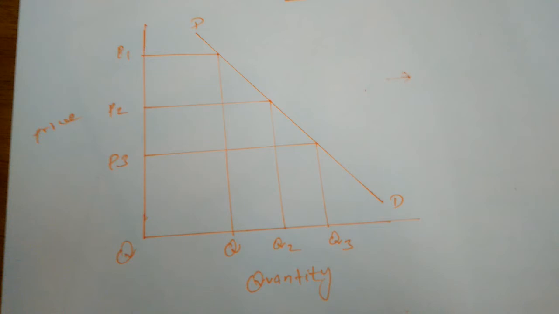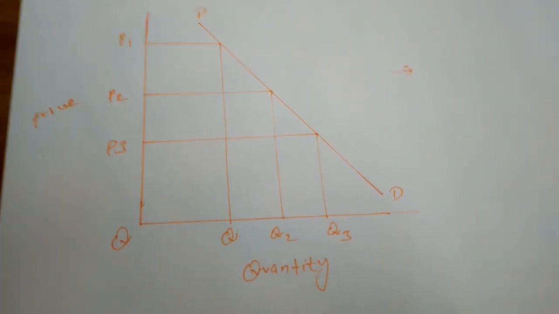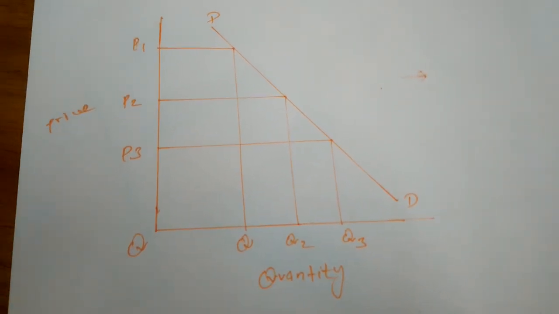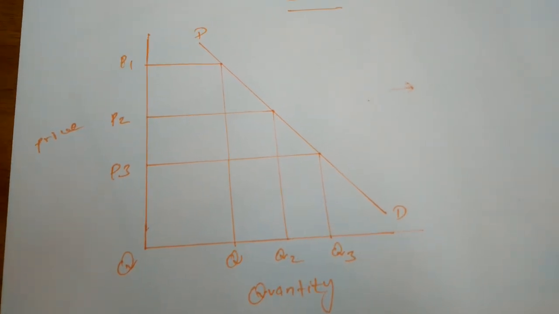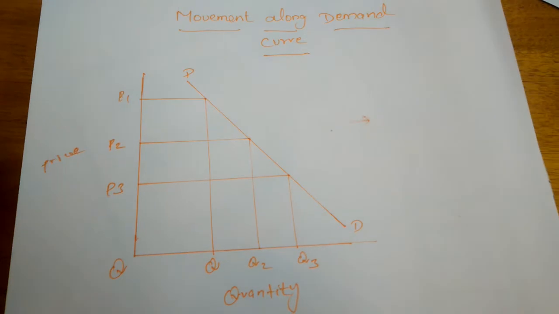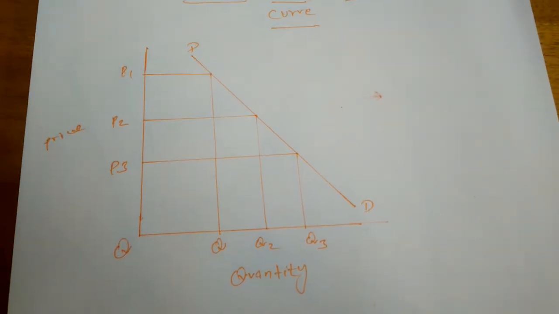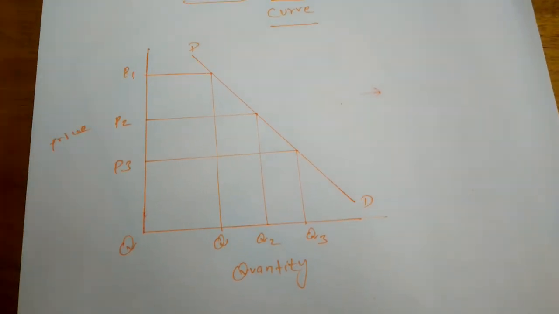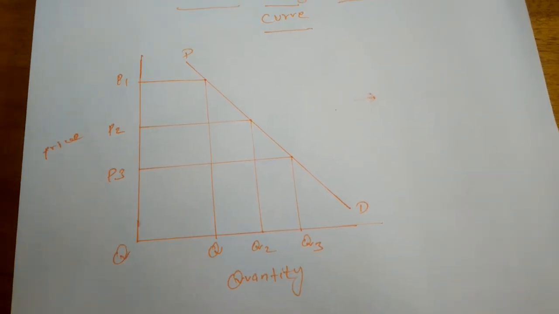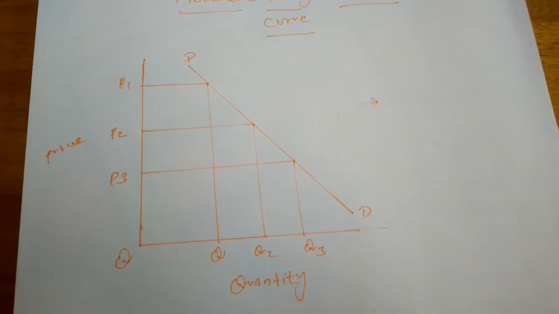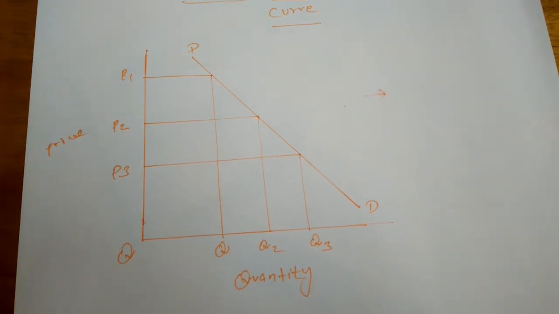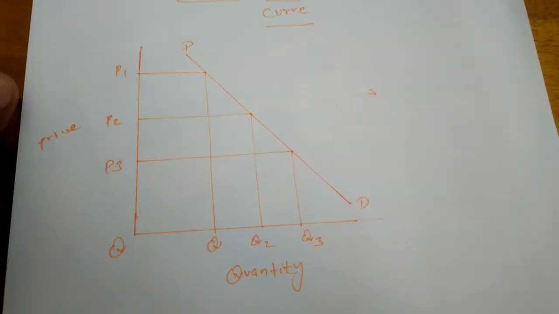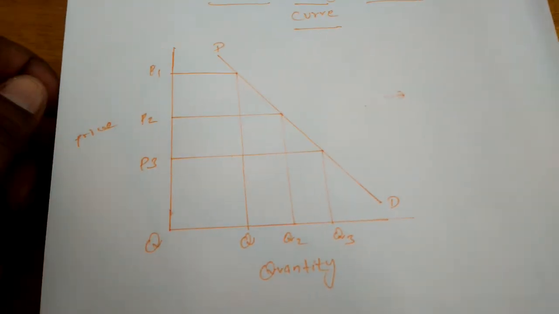Normally we know many determinants of demand are there. But if the quantity demanded for one commodity is increased or decreased only by the reason of price, that is called extension and contraction of demand.